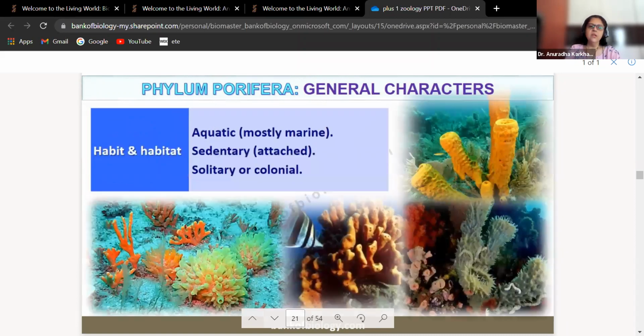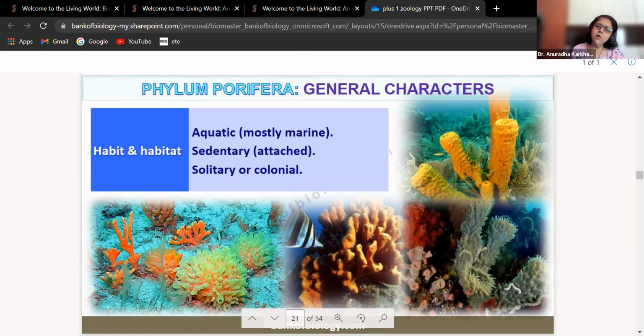Habit and habitat: aquatic, mostly marine. Sedentary lifestyle, that is, they are attached to the rocks or the ocean beds. They are attached from the base and free from the apex. That is called sedentary. They could be solitary or colonial.